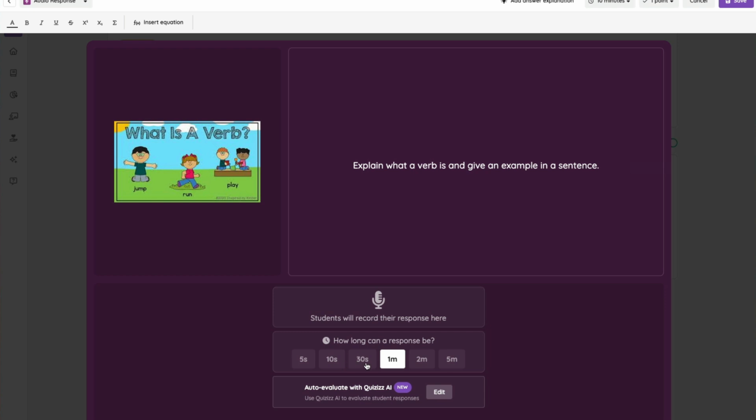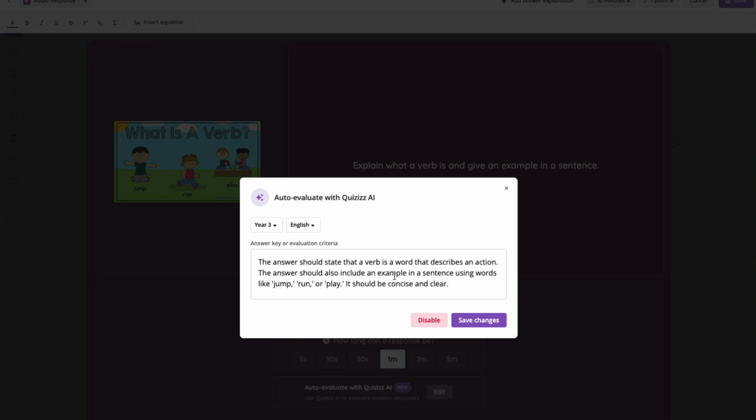You've always been able to set this time, by the way. But what's new is the ability to auto-evaluate. I can now state what I want the AI to do when it comes to mark this particular question. In this case, I've stated that the student should express what a verb is, and also how they need to use that verb in a sentence. And I've given a couple of examples.